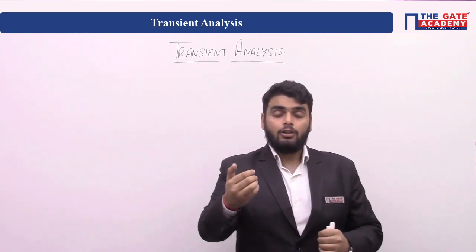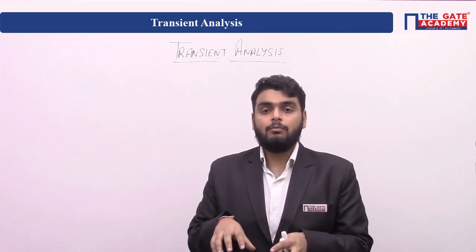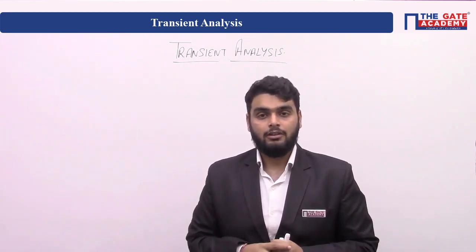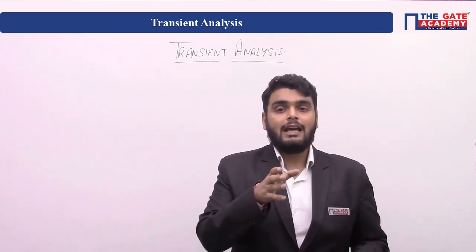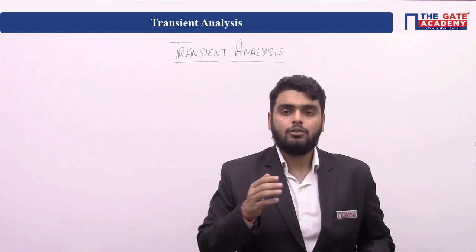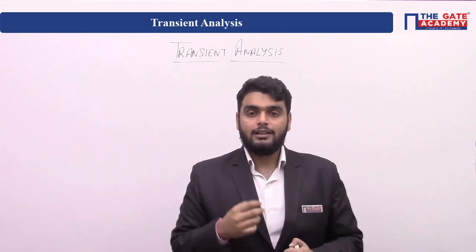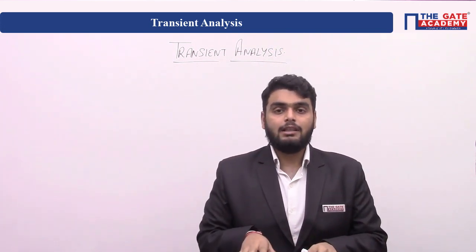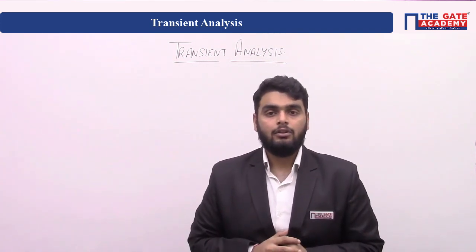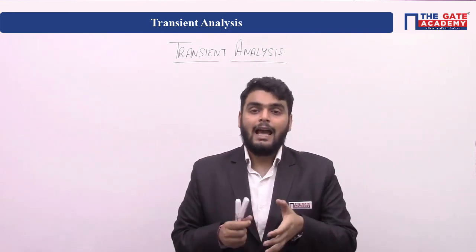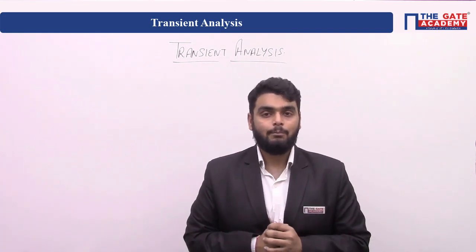Now, the order of the network. The order of the network tells you how many storage elements are present in a network. For example, a first order network means only one energy storage element. It can be either an inductor or a capacitor. A second order network means two energy storage elements are present in the network. It can be two inductors, a combination of L and C, or two capacitors. So for a transient, an energy storage element as well as a sudden change in the network must be present.